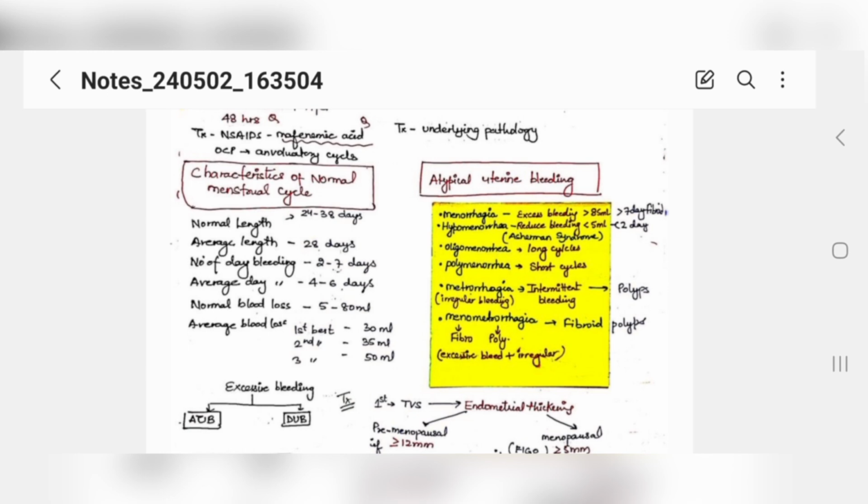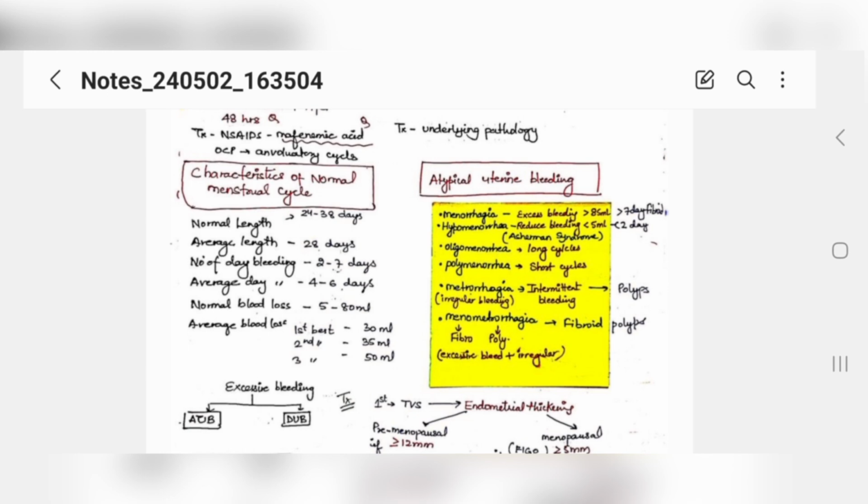That's why it is called oligomenorrhea. And polymenorrhea is very short cycles, meaning bleeding happens after every 15 to 20 days. Poly means more, you can say, so after 15 days bleeding comes again and again. And oligomenorrhea means long cycles: after 2 months, after 50 days, the cycle comes, so very few cycles, that's why oligo.